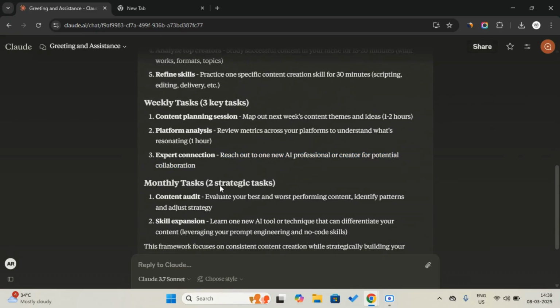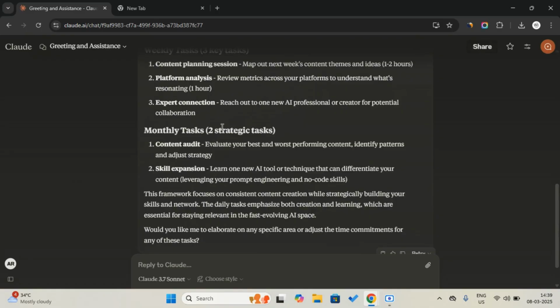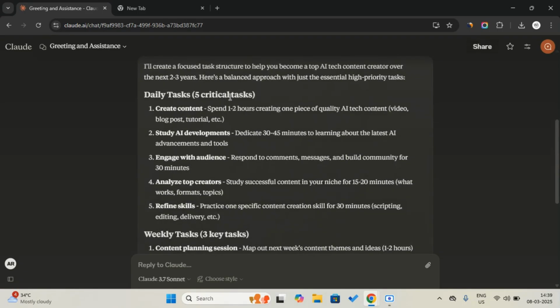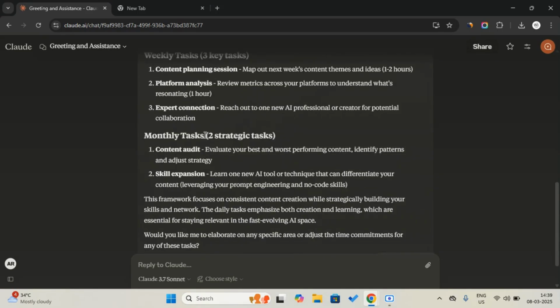Okay, then there is a monthly task. You can see there are two strategic tasks, two or three key tasks, and five critical tasks. So, the monthly tasks, two strategic tasks. Evaluate your best and worst performing content, identify patterns, and adjust your strategy. This is something you should do on a monthly basis. Then learn one new tool or technique that can differentiate your content. Okay, so these are the tasks.